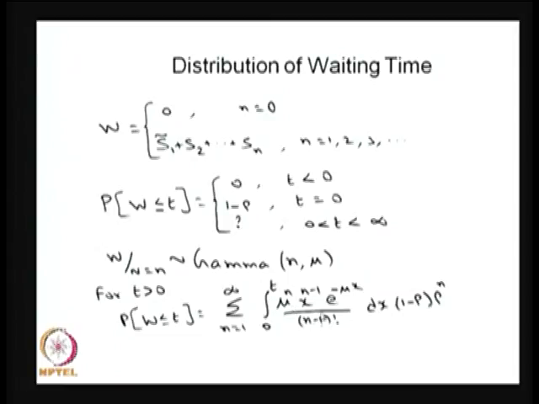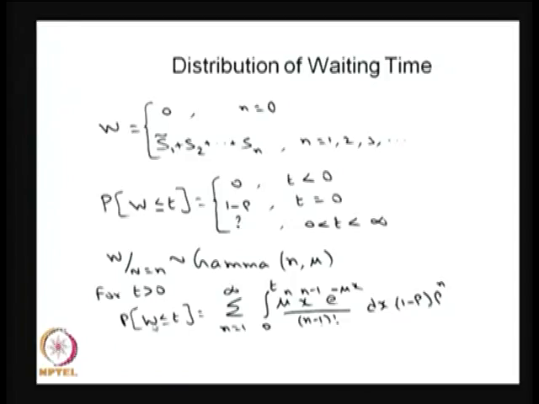So I have the probability density function of a gamma distribution with the parameters n and mu; multiply and integrate between 0 to t, and that will give the CDF, and the conditional multiplied by the probability of n customers in the system, with the summation, will give the unconditional.